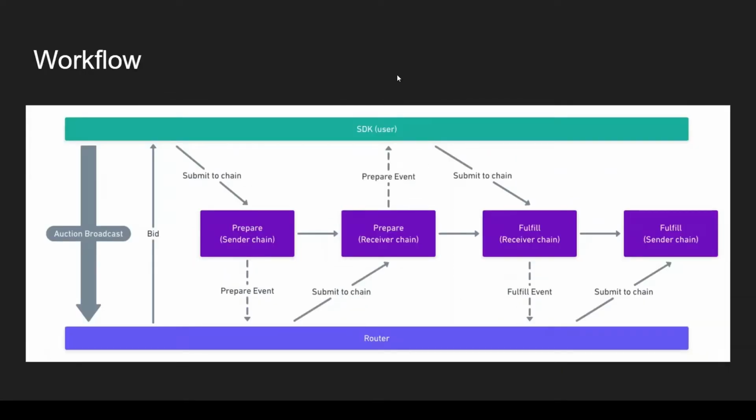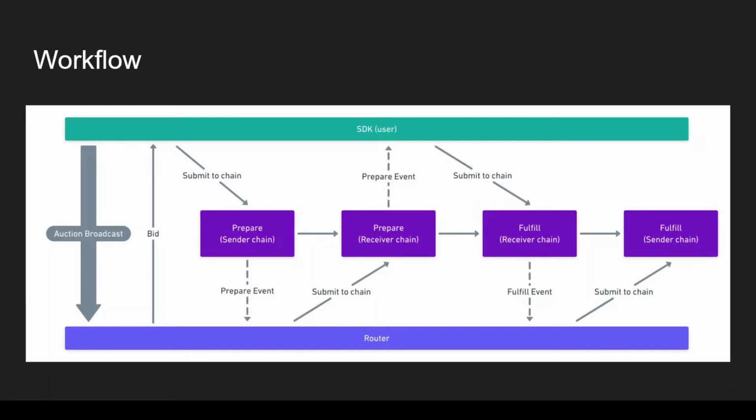The workflow of a bridge transaction starts with the user broadcasting an auction of a transaction through the messaging protocol, which would be received by different routers. But in this testnet implementation, we have only one router.